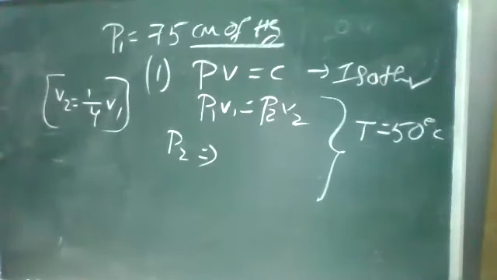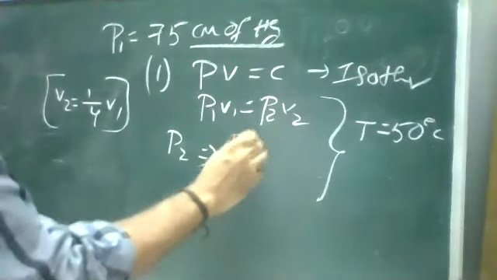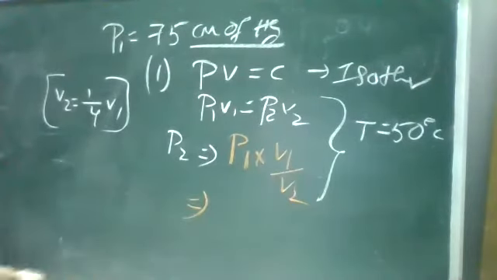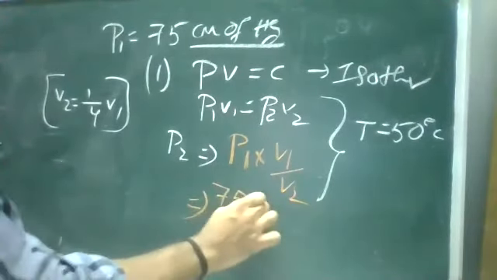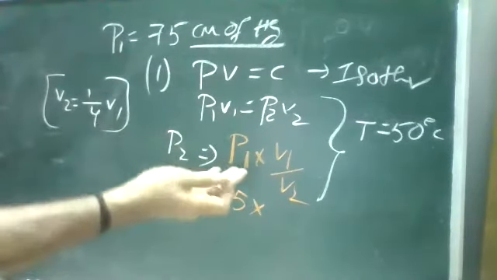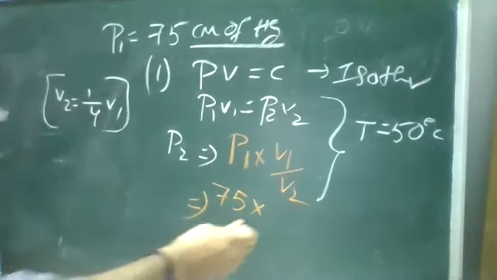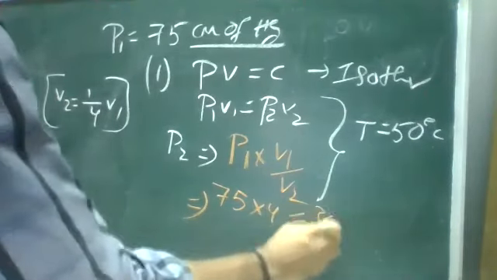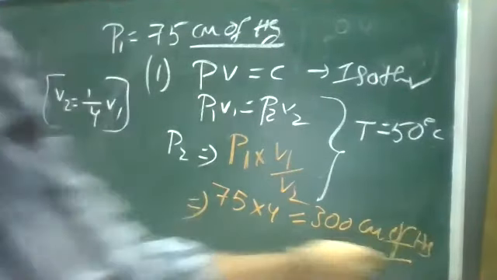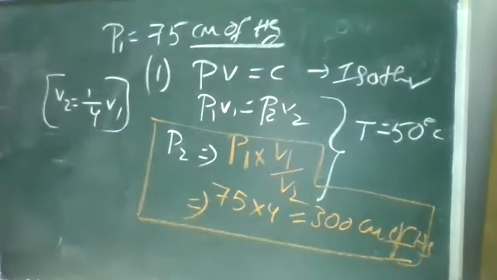P2 is 300. So just substitute the relation of P1 into V1 by V2. P1 is 75 into V1 by V2, so it is nothing but 1/4 V1. When V1 cancels, it will be multiplied by 4. So it is 75 into 4, you will get 300 centimeter of Hg. This is your pressure under isothermal process. You can note it down under isothermal process.